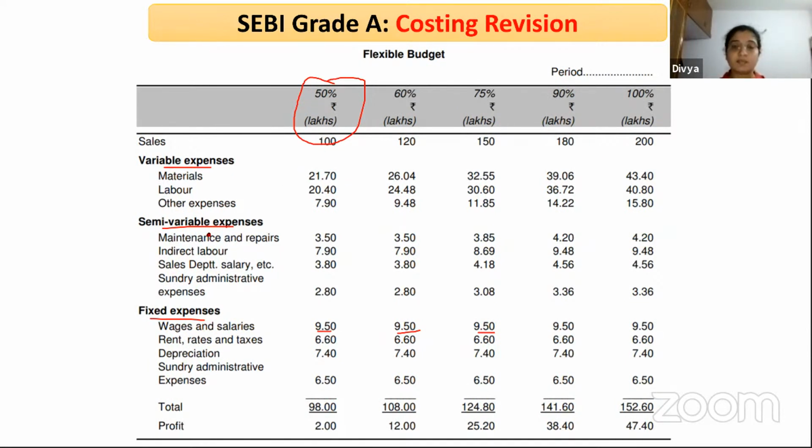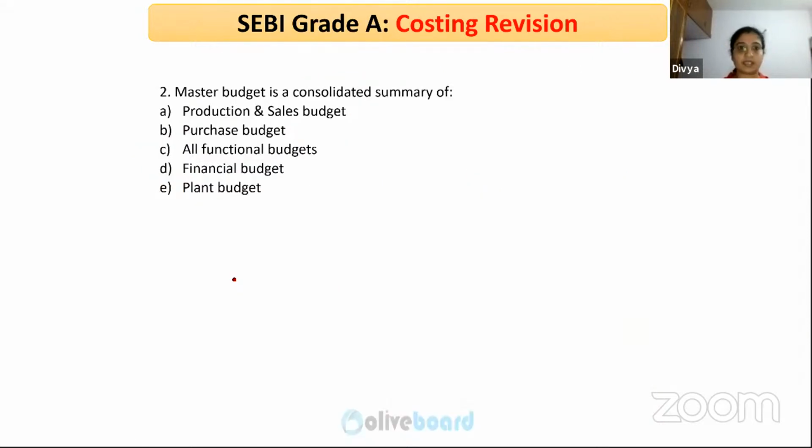What is semi-variable expense? They would have given, saying till say 70% capacity, the expenses are variable. After that, fixed. After that, it starts varying. Then you will come across the flexible budget, and you will have to prepare according to the question. If they have given for 50% capacity, they would have asked you for 60 or 70% capacity, or likewise 80 or 90% capacity as well. So that is with regard to flexible budget.